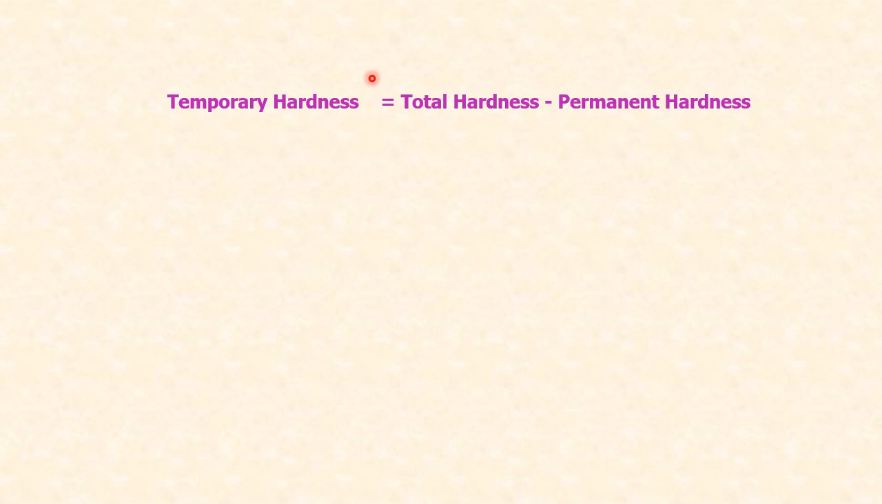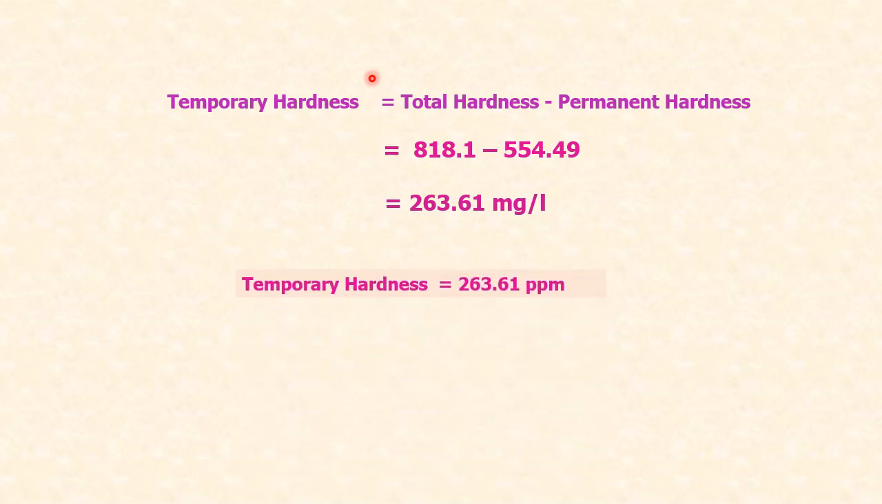Now calculating the temporary hardness: it is total hardness minus permanent hardness, which is 818.1 minus 554.49, which amounts to 263.61 milligram per liter. I hope you have understood how to do the titration as well as the calculation. Temporary hardness is 263.61 ppm.